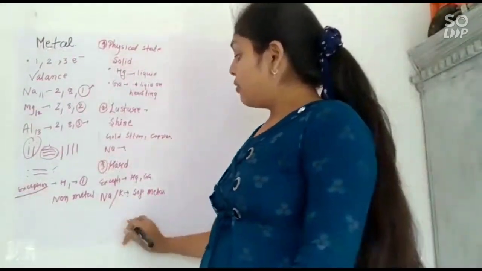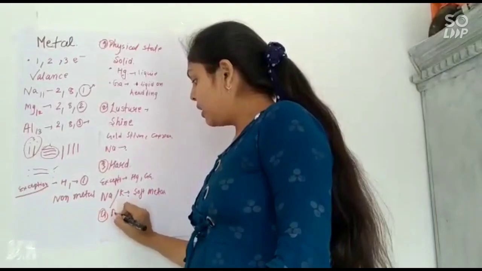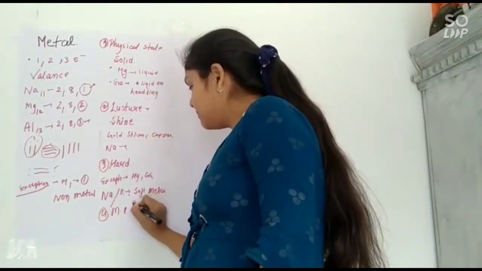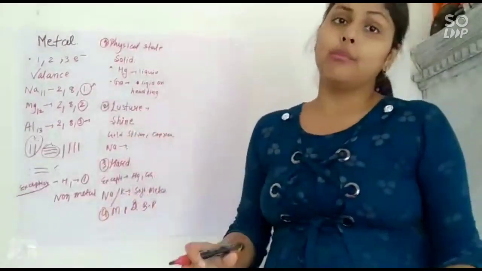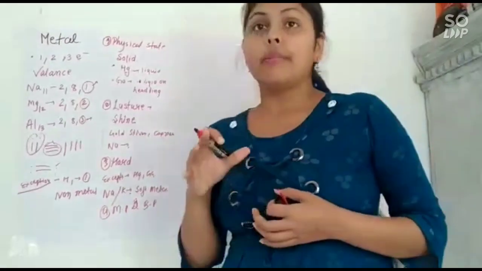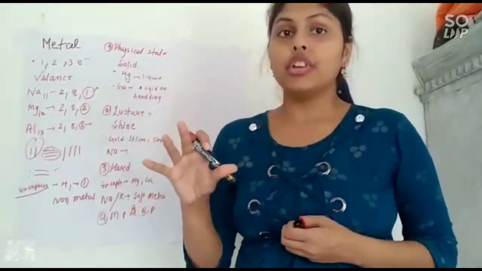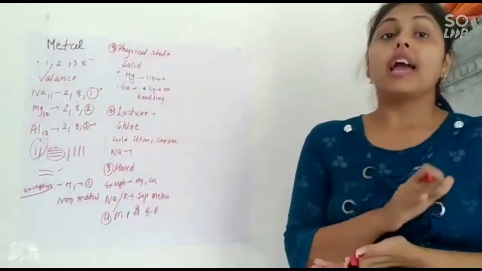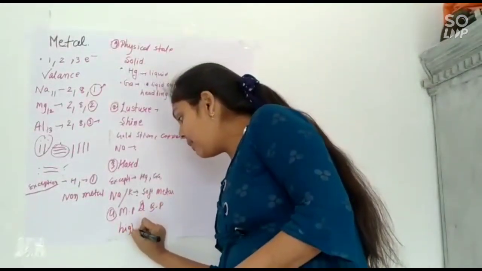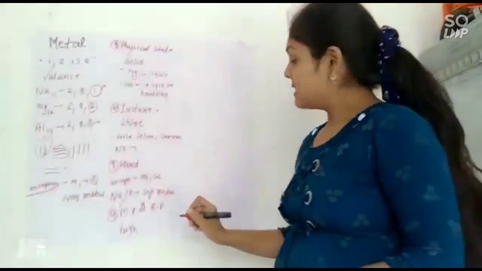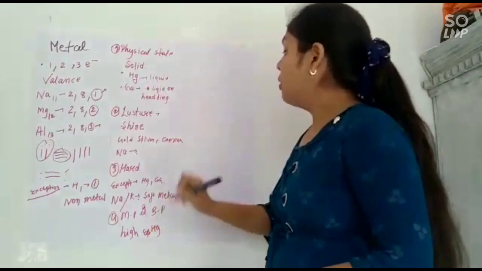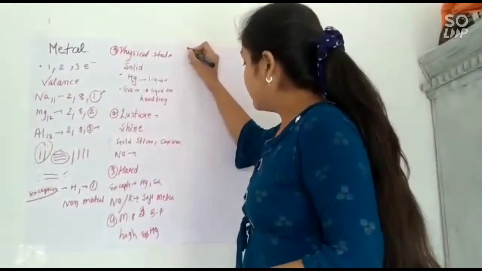Now we will talk about the properties melting point and boiling point. Metals have strong metallic bonds, so to melt, boil and vaporize they need a large amount of energy, so their boiling points as well as melting points are very high. So metals have high melting and boiling points. The exception is mercury again.